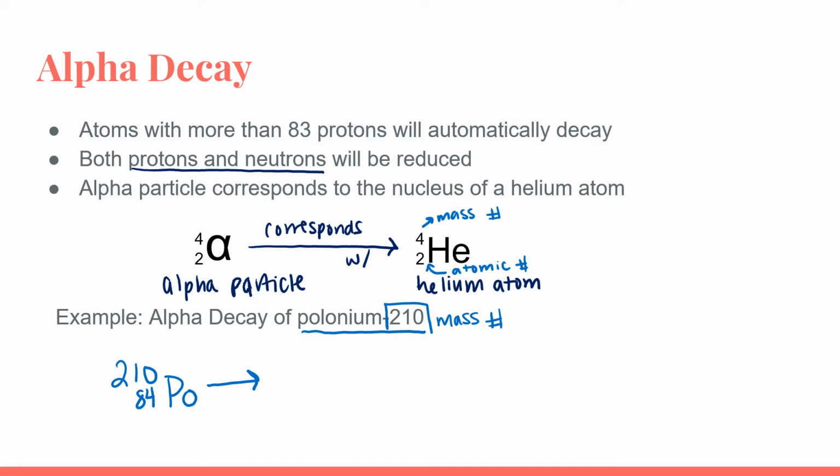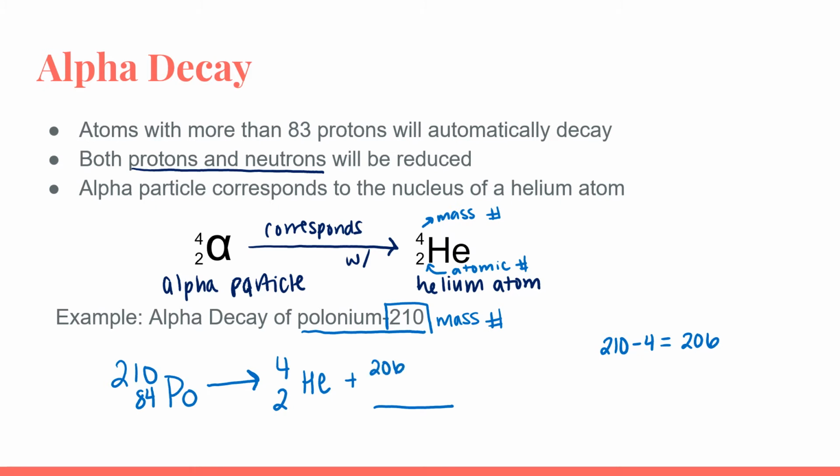We know, since it's going through alpha decay, that a helium atom, or an alpha particle, is going to be emitted. And now we have to figure out what our second atom, formed through this alpha decay, would be. To determine that, we're going to have to balance this equation. Looking at the mass number, we have to figure out what the mass number of this atom would be when we add 4 to it, it equals 210. So in other words, we're going to do 210 minus 4 to determine the mass number of our second atom. So we know the mass number of the second atom is going to be 206.